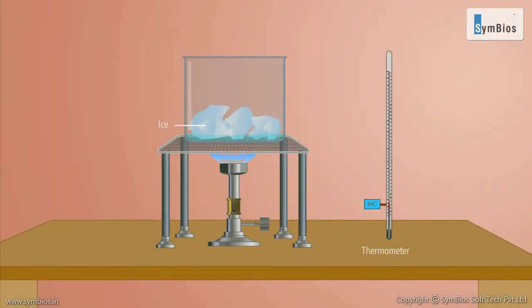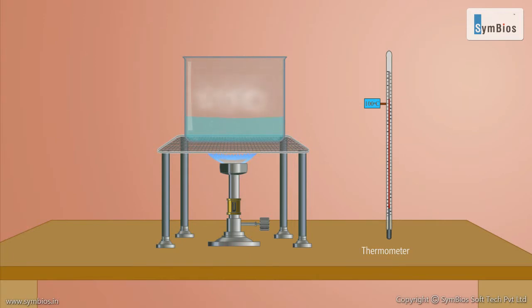When ice is heated, the temperature does not change while ice is melting. It means the heat energy is used up for melting. It is not used for raising the temperature. Similarly, on boiling of water, the temperature reaches 100 degrees Celsius. However, on further heating, the temperature does not change as the heat provided is used for conversion of water into vapor and not for raising the temperature.